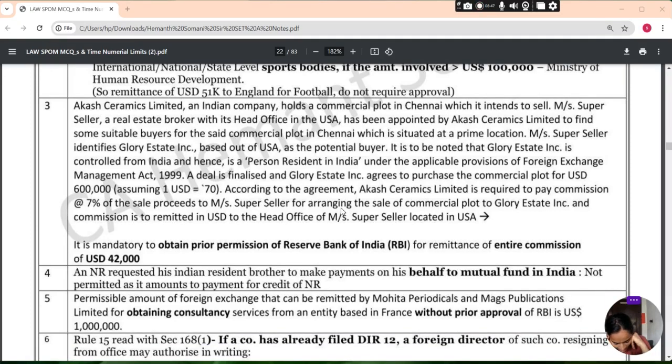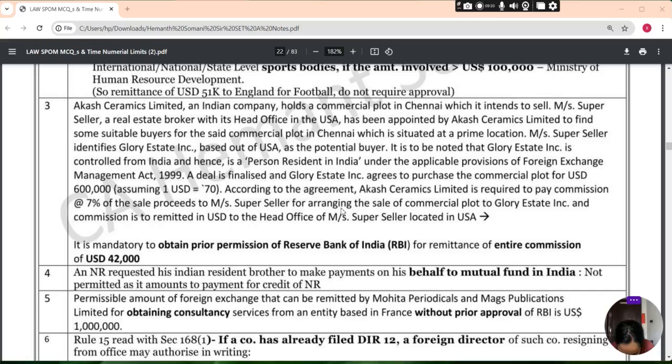Akash Ceramic Limited, an Indian company, owns a commercial plot in Chennai which it intends to sell. Messrs Super Seller, a real estate broker with its head office in the USA, has been appointed by Akash Ceramic Limited to find a suitable buyer for the commercial plot in Chennai, which is situated at a prime location. Messrs Super Seller identifies Glory Estate Incorporation based out of USA as a potential buyer. It is to be noted that Glory Estate Incorporation is controlled from India and hence is a person resident in India under the applicable provisions of the Foreign Exchange Management Act 1999.